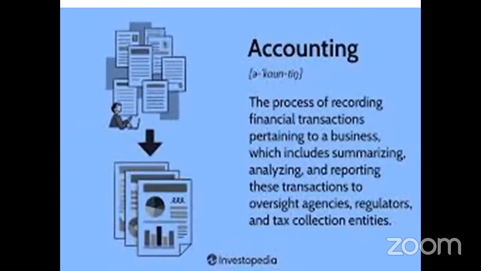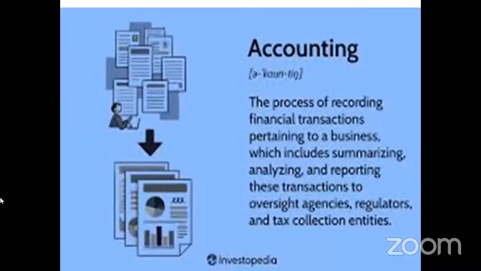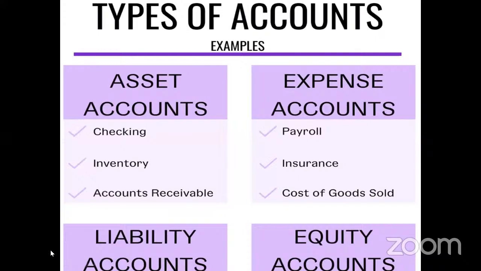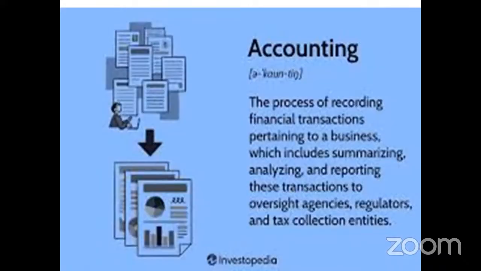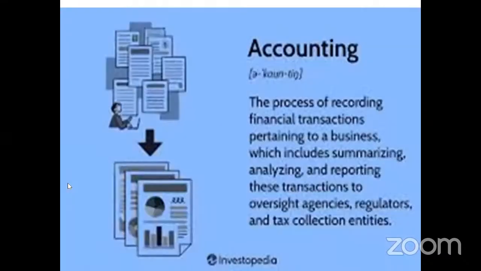See, what do we basically do in a business, right? Let me just explain. What do we basically do during our business? We buy goods, we sell goods, isn't it?